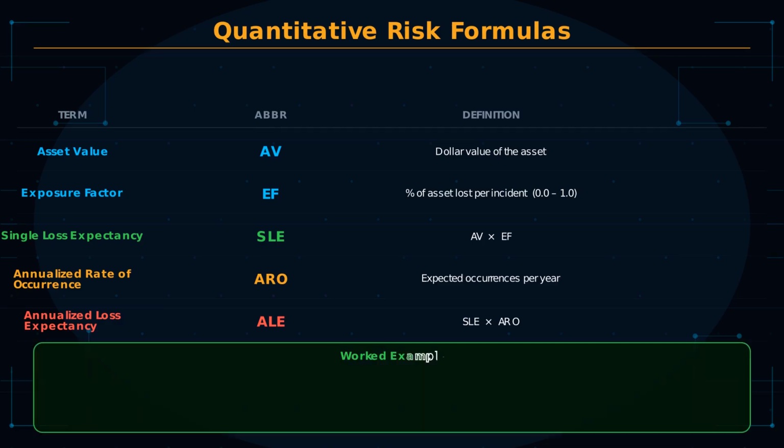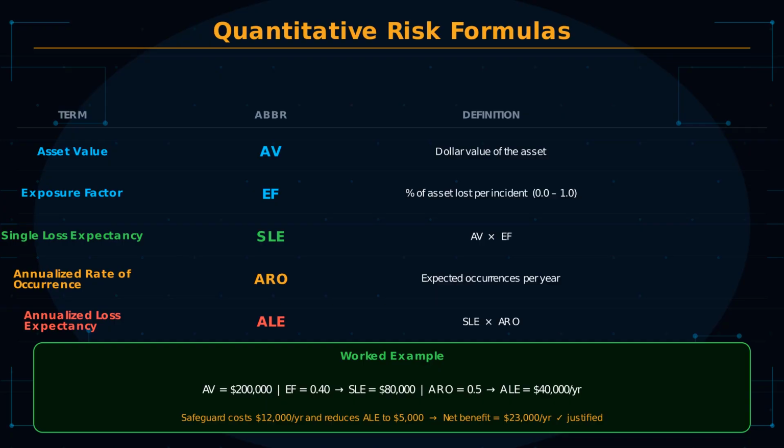Annualized rate of occurrence, ARO, is how many times per year the threat is expected to occur. A threat expected once every 2 years has an ARO of 0.5. Annualized loss expectancy, ALE, is the expected loss per year from that threat. ALE equals SLE multiplied by ARO. If SLE is 40,000 and ARO is 0.5, ALE is $20,000 per year. Safeguard value: if a control costs $15,000 per year and reduces ALE from $20,000 to $3,000, the net benefit is $2,000 per year. That control is financially justified. The exam will give you numbers and ask you to calculate. ALE before minus ALE after minus annual cost of safeguard equals the value of the safeguard.